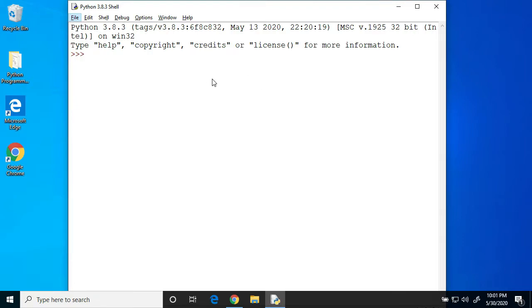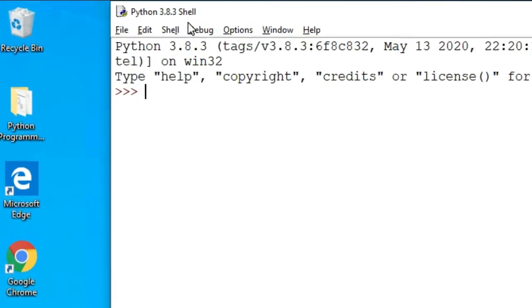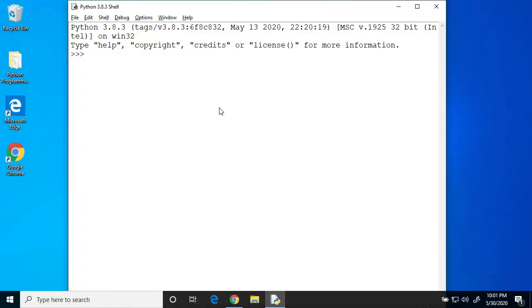IDLE is a Python shell. A shell is basically a way of interacting with a program by typing and entering text. That's why you see Python shell in the title bar of this window. The first thing you might notice are the three arrows right here. That's a Python prompt. A prompt is what a program displays when it's waiting for you to type something. This prompt tells you that Python is ready for you to start giving it instructions.